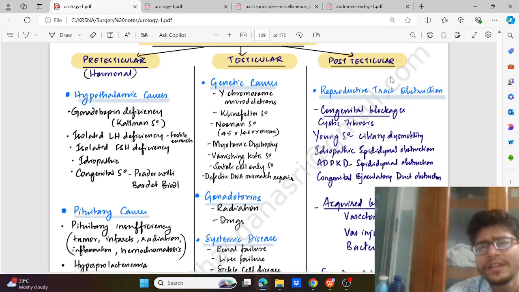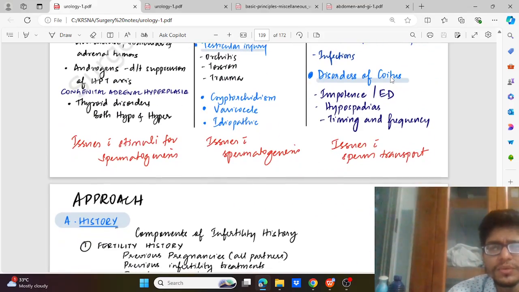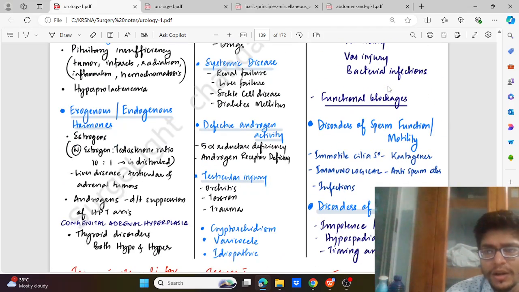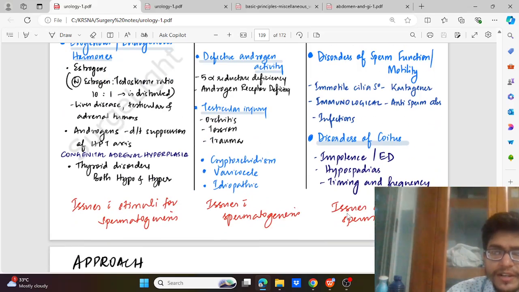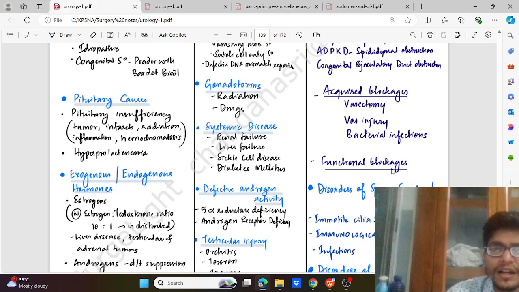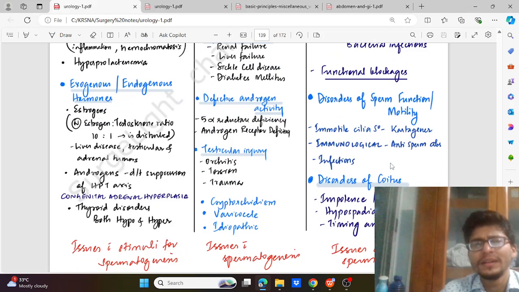The last is the post-testicular cause, which is generally due to issues in sperm transport. It is divided into reproductive tract obstruction, defect in sperm function or motility, or defect in coitus. First, the obstruction could be due to congenital blockage, for example cystic fibrosis, Young syndrome, that is ciliary dysmotility, idiopathic epididymal obstruction, ADPKD which will cause epididymal obstruction, and congenital ejaculatory duct obstruction. These are some of the congenital causes. Acquired blockages are due to vasectomy, vas injury, or bacterial infection. There could also be functional blockages.